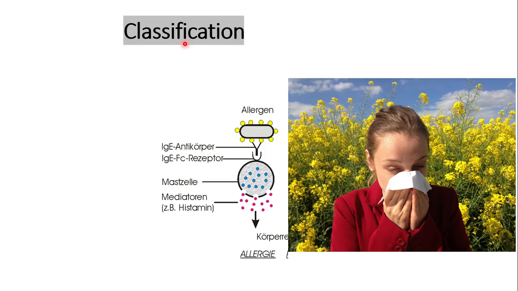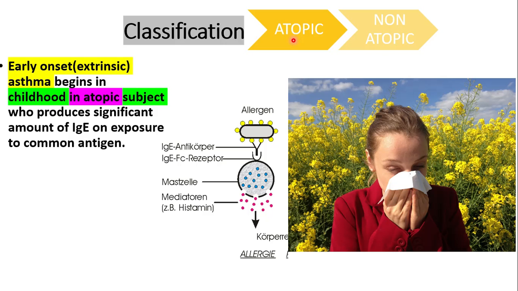Now, ideally, asthma can be classified into two categories, which are the atopic and the non-atopic, or the early onset and the late onset, or the extrinsic and the intrinsic. So in the early onset asthma that begins in childhood, in a so-called atopic individual, they produce a significant amount of antibodies in response to a common allergen. So in this picture, the allergen appears to be pollen grain.